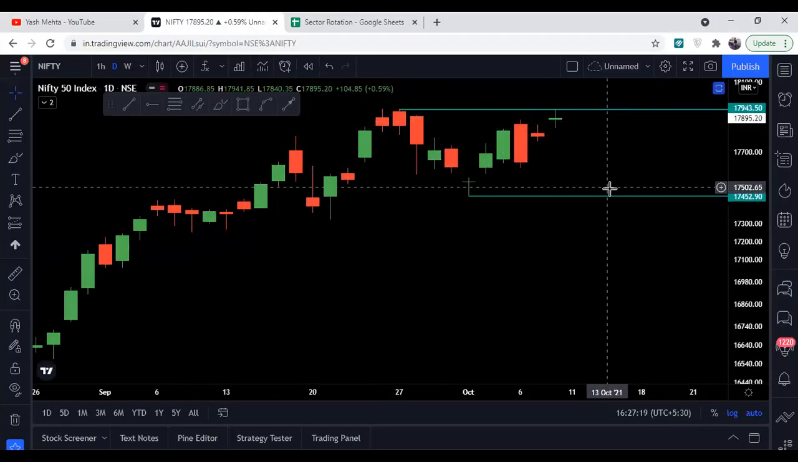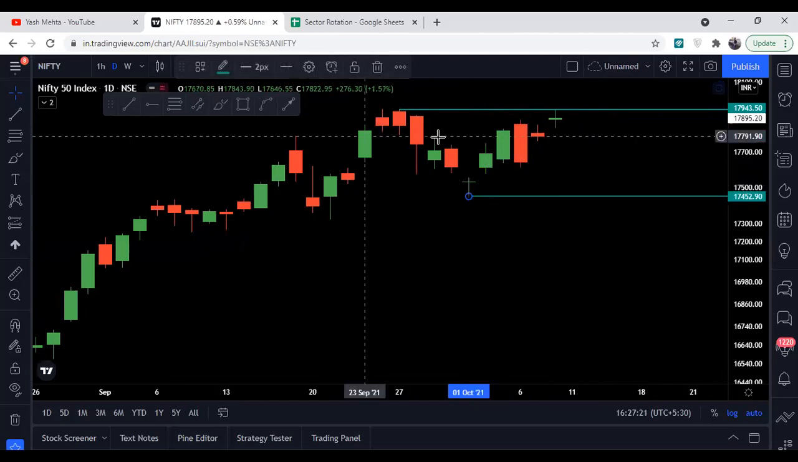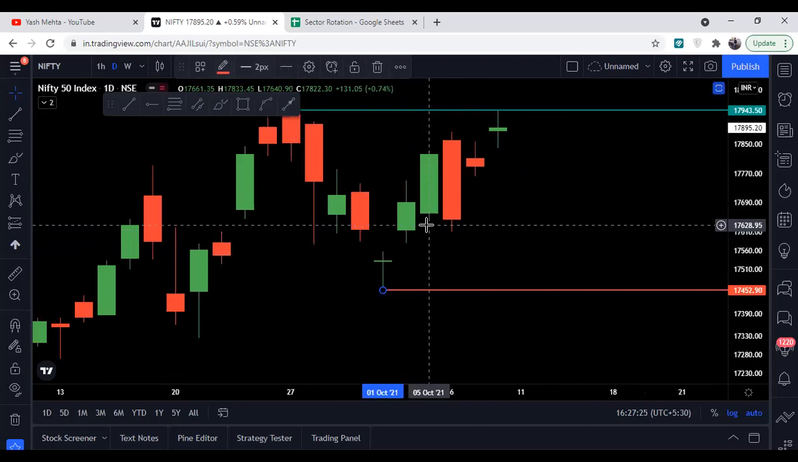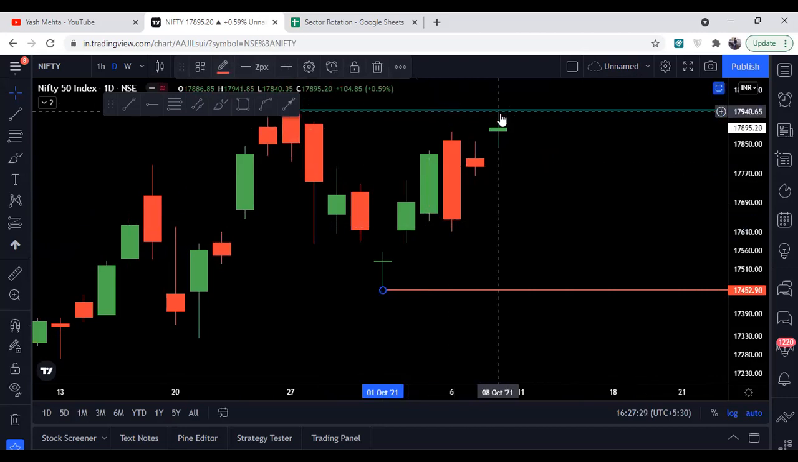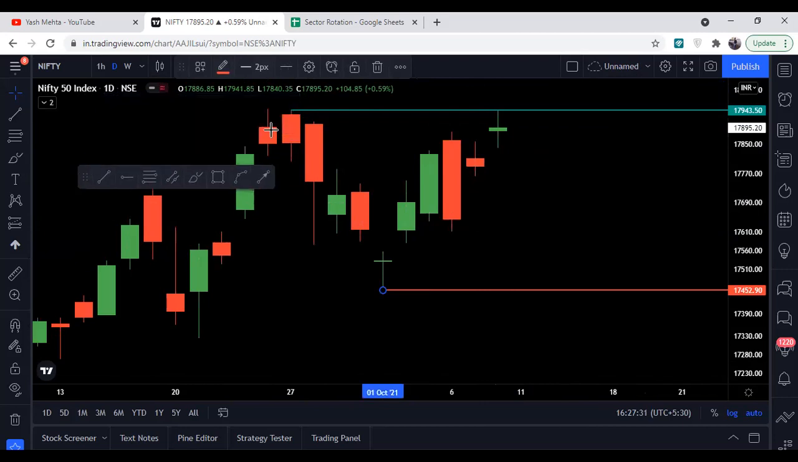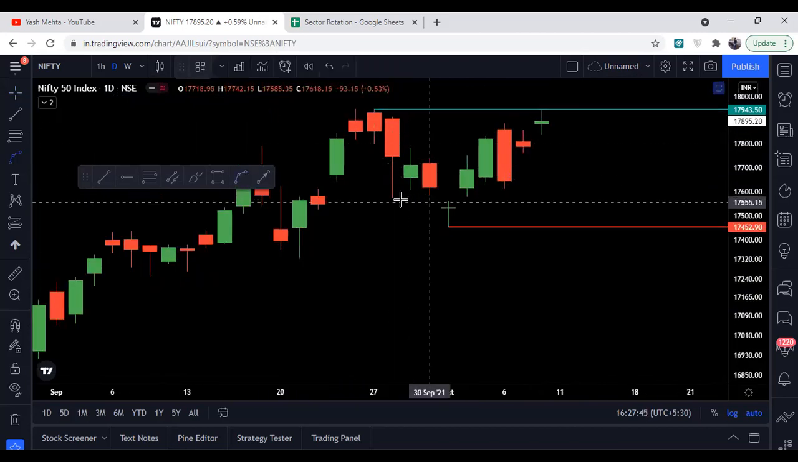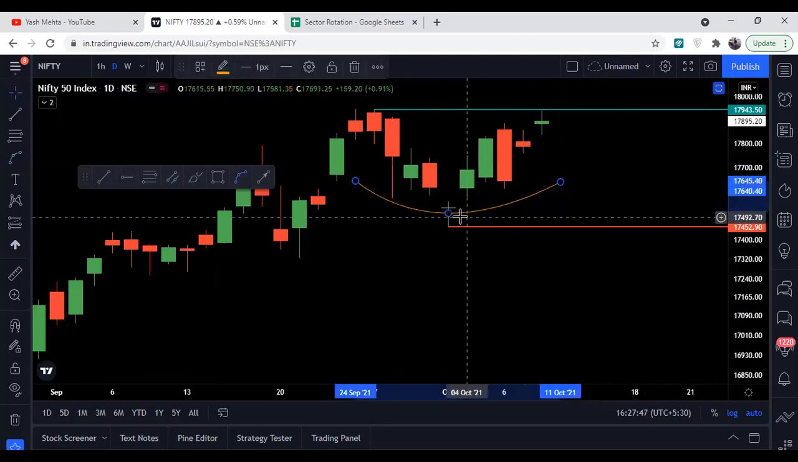So the blue line that I have drawn here, I will just change this color. The upper blue line is the resistance for Nifty and the level is 17,943. Currently it is trading near this particular resistance line. And if we look at support here, the support is around 17,452.